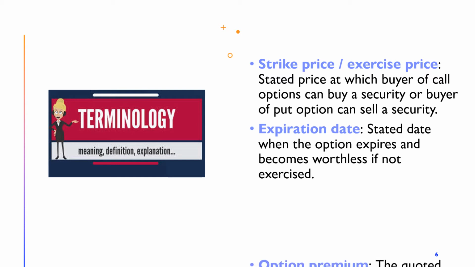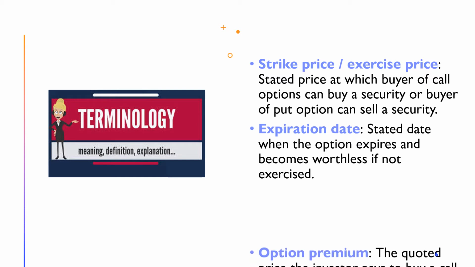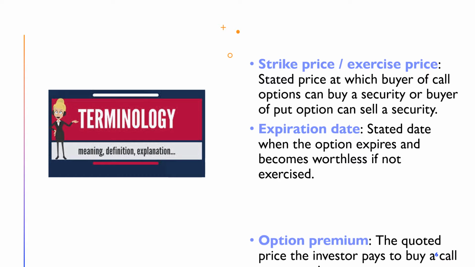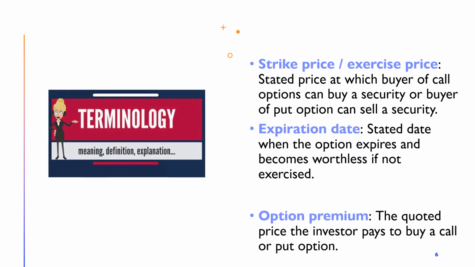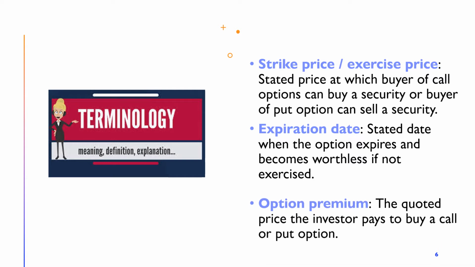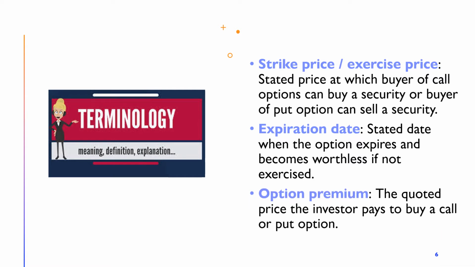Option premium is the market price of the option. It is the purchase price that the buyer pays to buy an option. The buyer of option contract pays a premium to acquire the right to buy or sell the underlying asset at the strike price. The premium is paid by the buyer to the seller or writer of the option.